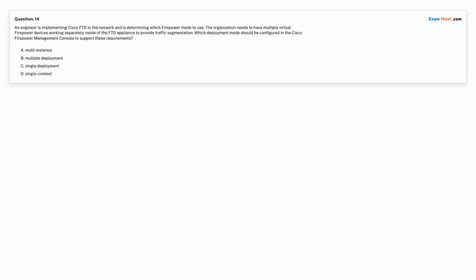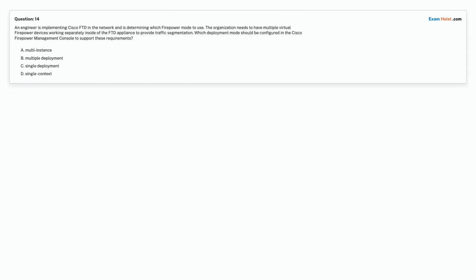Question 14. An engineer is implementing Cisco FTD in the network and is determining which firepower mode to use. The organization needs to have multiple virtual firepower devices working separately inside of the FTD appliance to provide traffic segmentation.